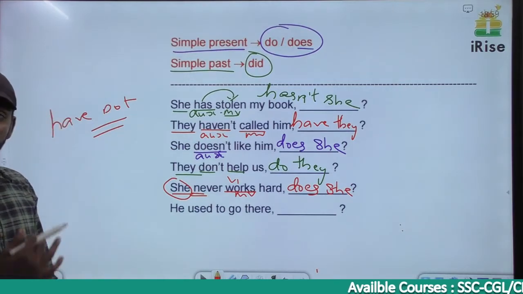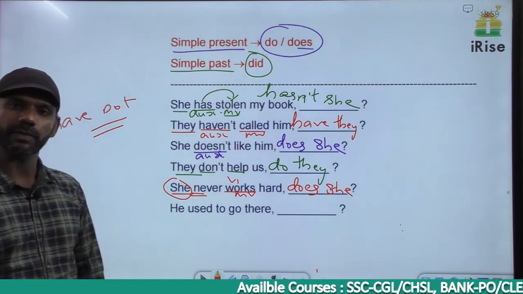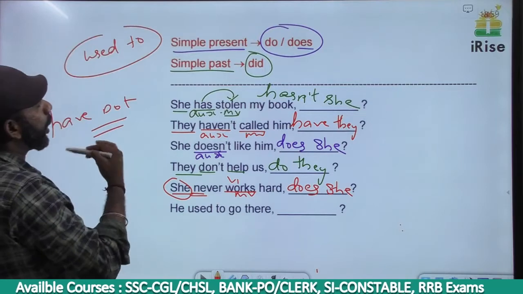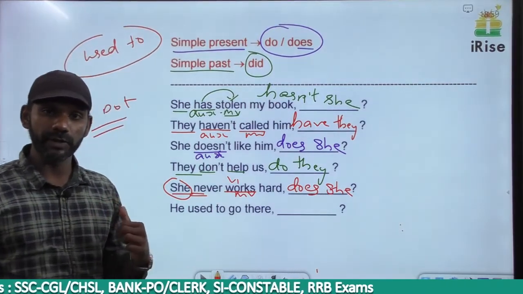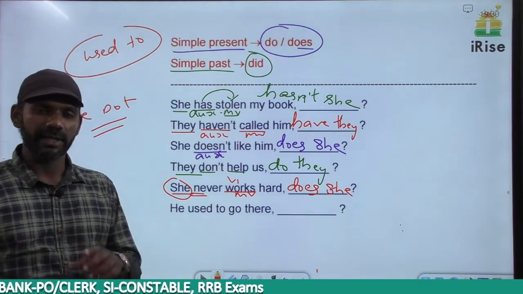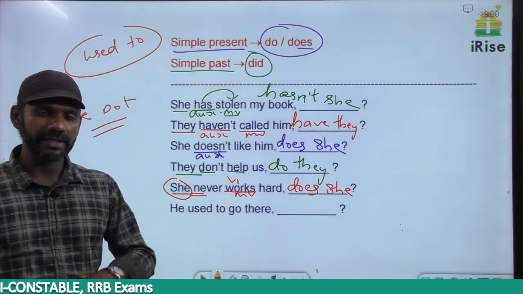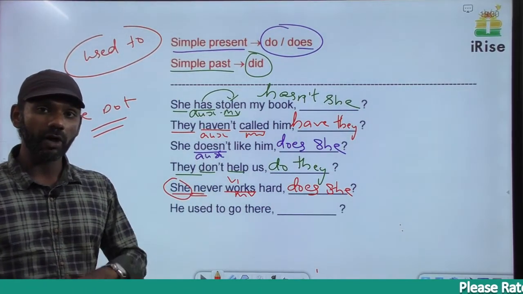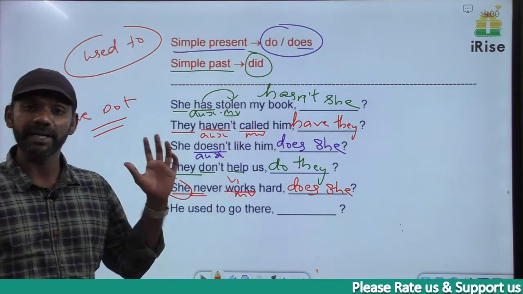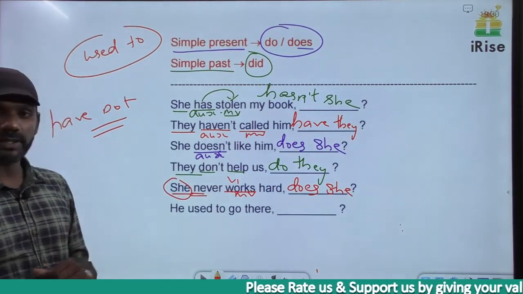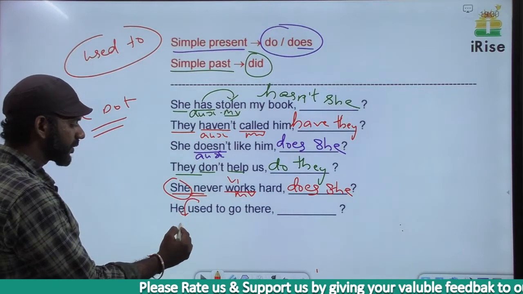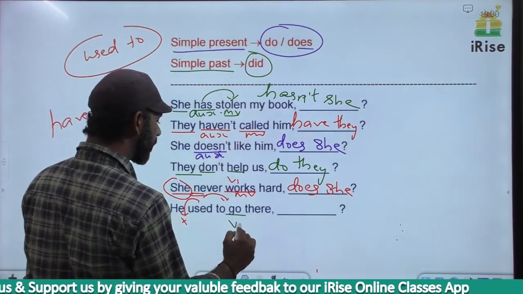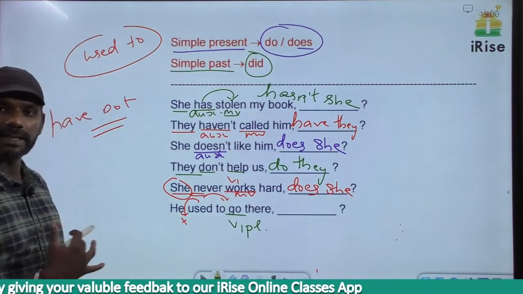The next one. He used to go there. Grammatically correct or wrong? We have discussed the rule regarding the usage of used to. If there is an auxiliary verb in front of used to, it will be followed by ing. I told you this in the exceptions on tenses. If there is no auxiliary verb in front of used to, it will be followed by V1 plural. There is no auxiliary verb in front of used to here, so used to must be followed by V1 plural. Go is V1 plural. That rule is completely fine, grammatically correct.